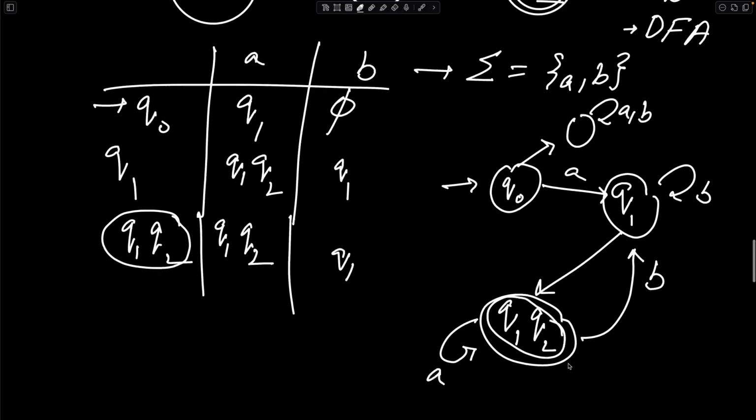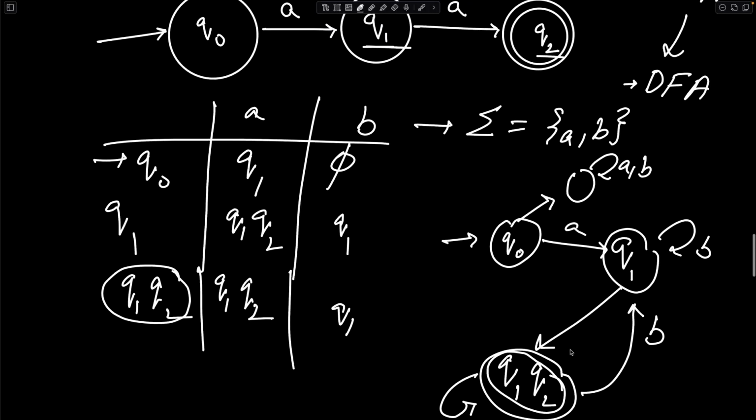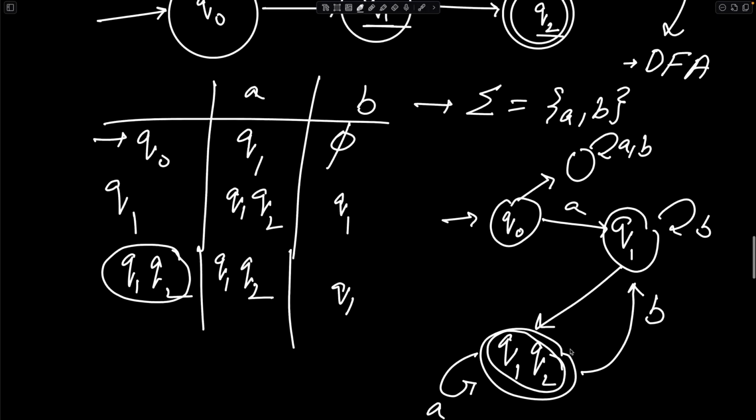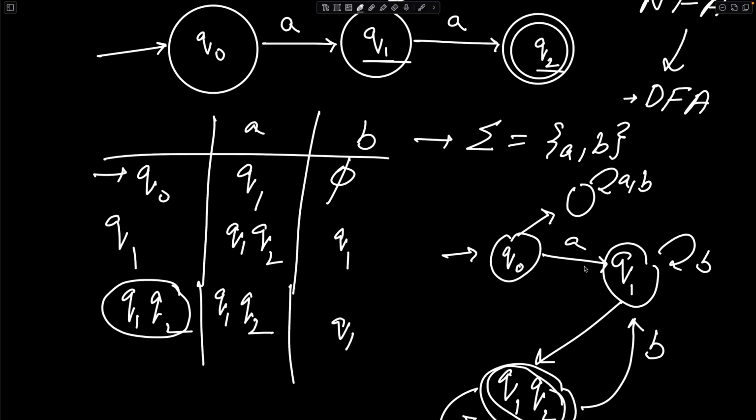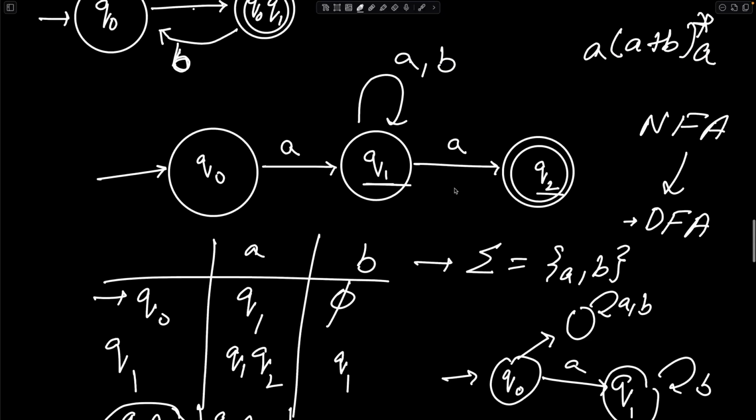This third state is only generated because of a collection of these two states, and that is allowed. So the whole process can be viewed from a permutation and combination point of view, and that is where the trick lies. If I look at this NFA, it has 3 states, and if I were to pick 0 states from that in a combination sort of way,